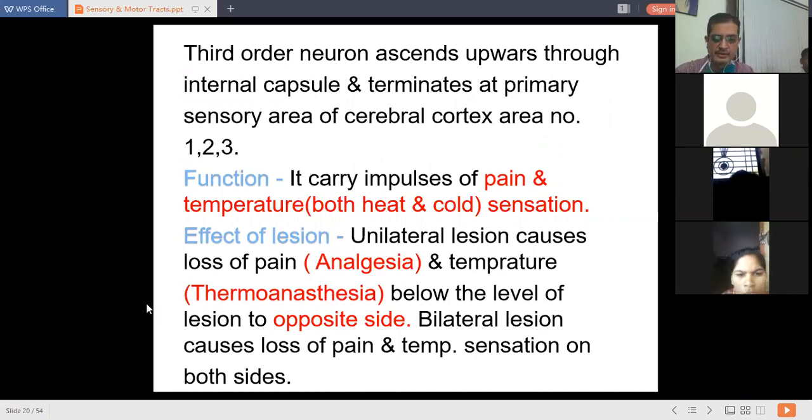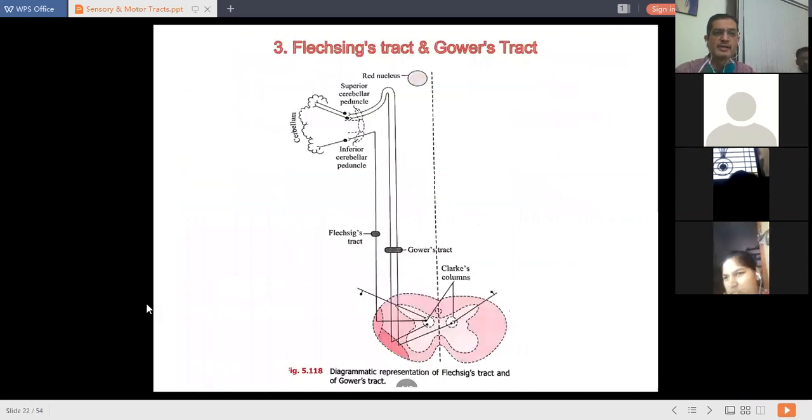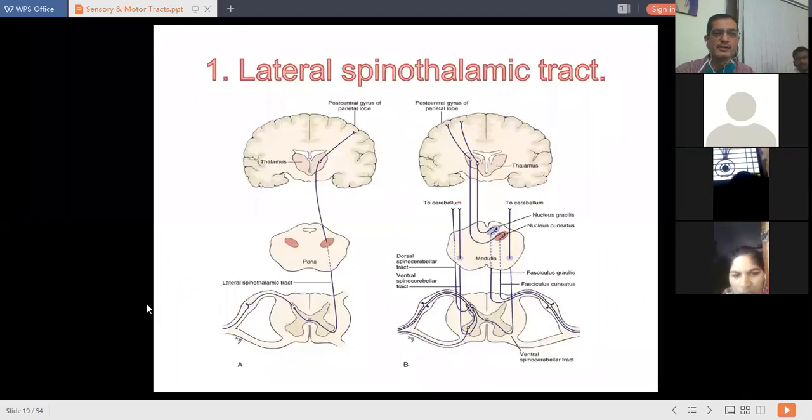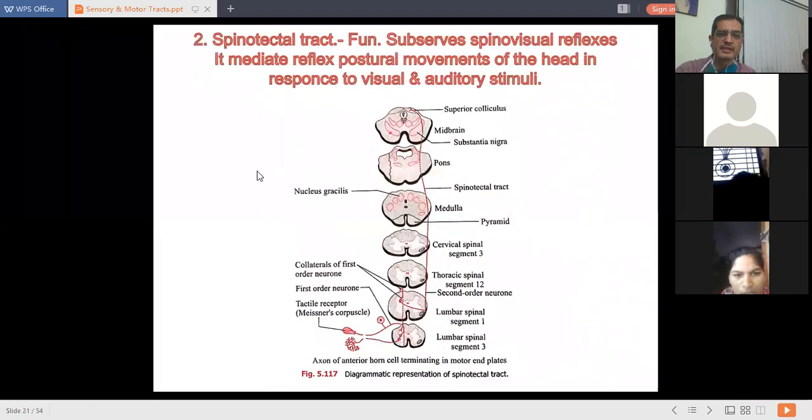Then next is the spinotectal tract. Again, it is a very small tract. Fibers start from peripheral sensory receptors, dorsal gray horn, then ascend upwards and get terminated at the superior colliculus of the midbrain. Function: it subserves spinal visual reflexes.